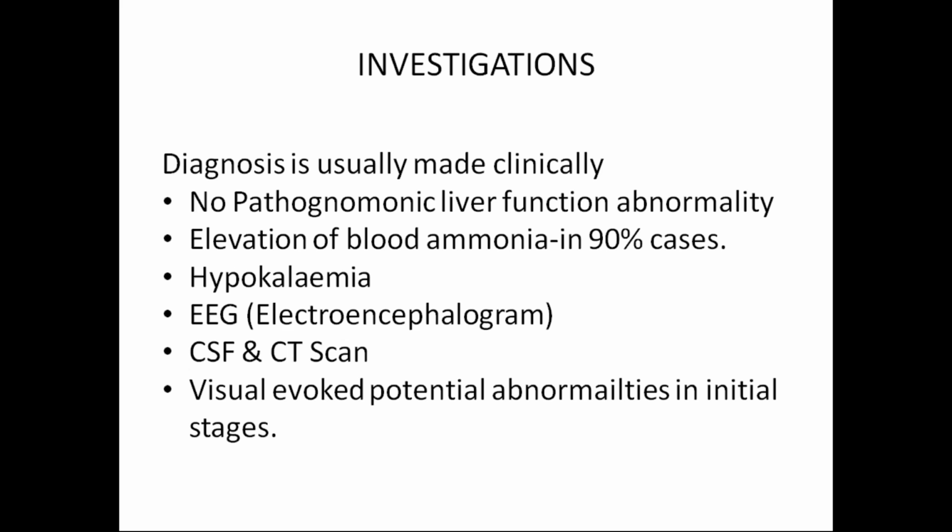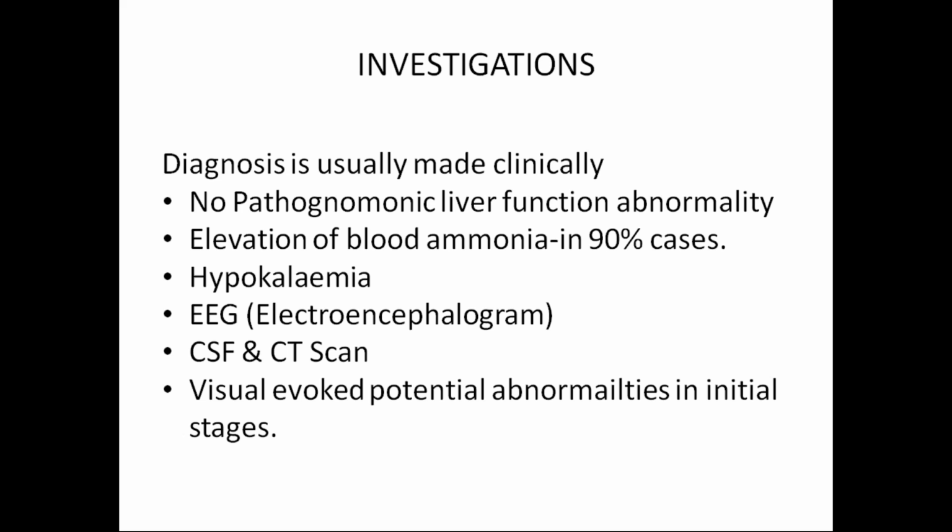So coming to the investigations, what are the investigations that are usually performed for the diagnosis of hepatic encephalopathy? Diagnosis is usually made clinically. There are no pathognomonic liver function abnormalities, because as the liver cells get completely disorganized or distorted, there will be no specific features, like only ALT rising or ALP rising; that pattern does not occur. So there may be abnormality in any way. There may be low albumin and sometimes everything; there may be complete abnormality. These patients do not have any specific pattern.